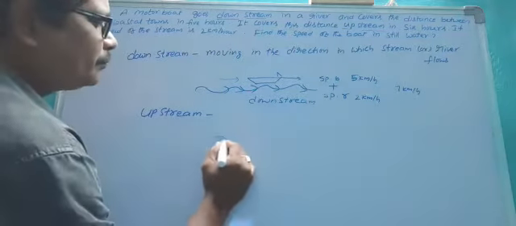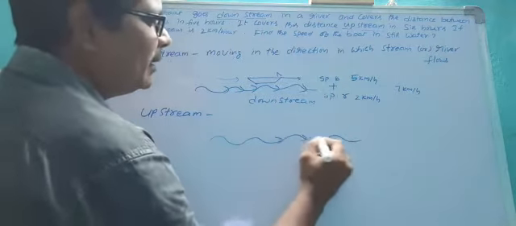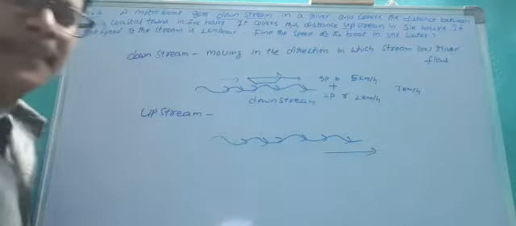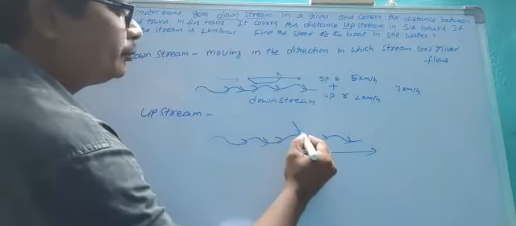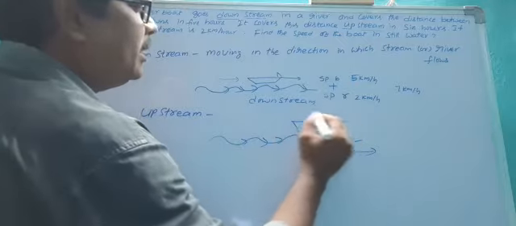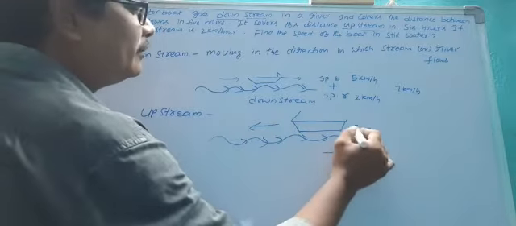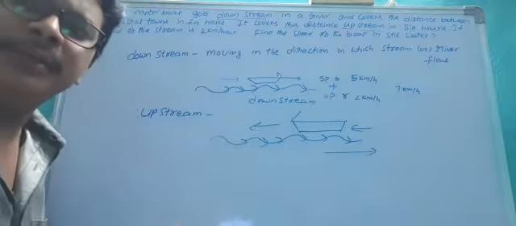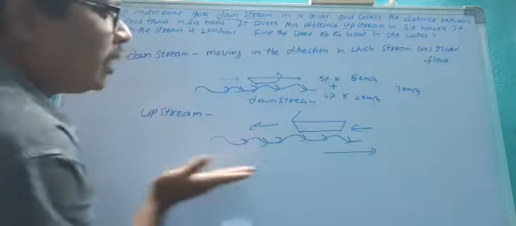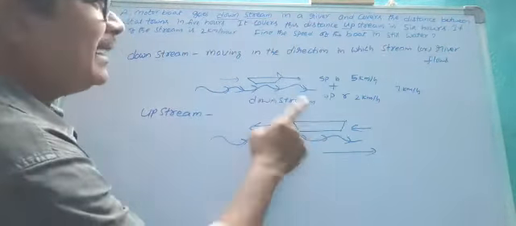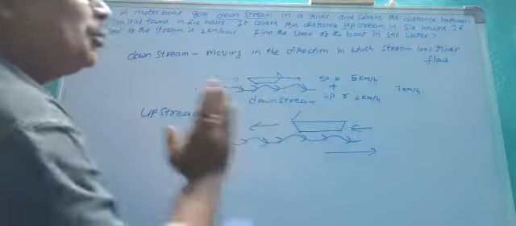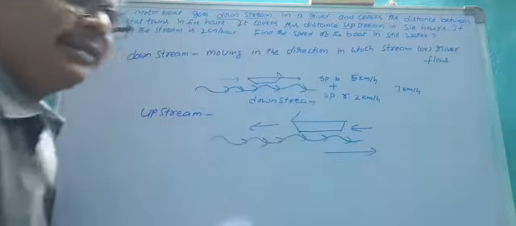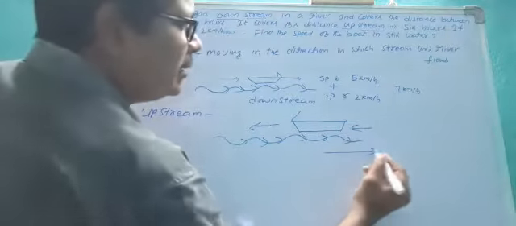So this is the flowing of the river, this is the direction in which the river moves, and this is the boat. The boat moves in the opposite direction to the river, opposite to the direction in which the water flows. Moving the boat in the opposite direction in which the stream or river flows is known as upstream.